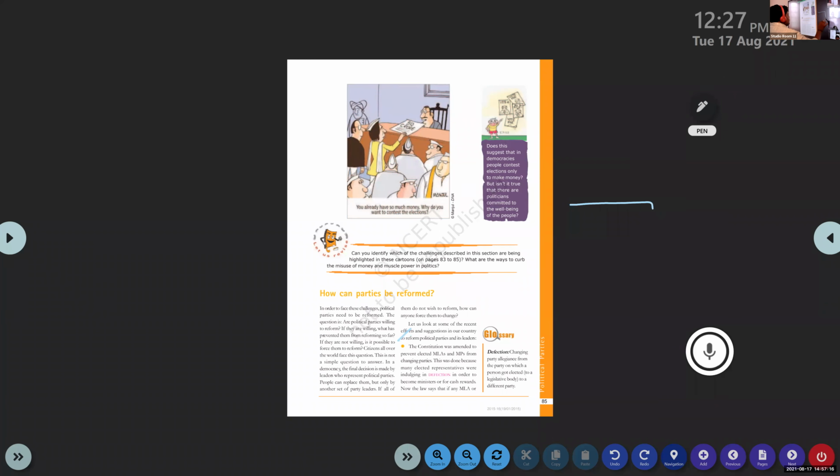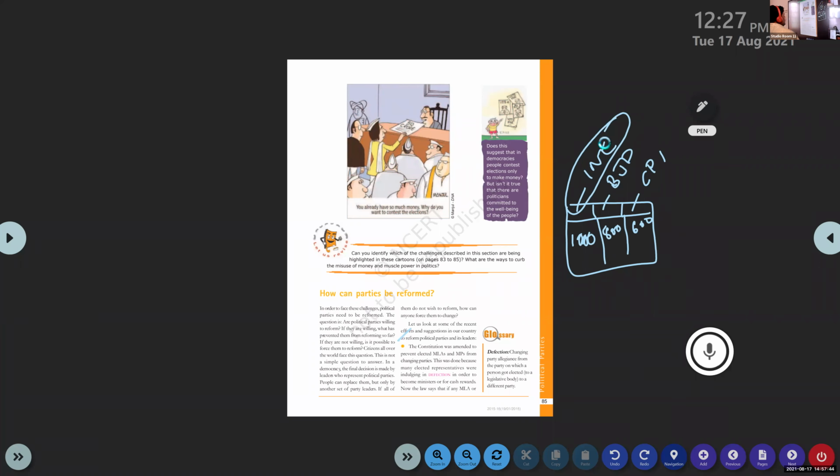Okay, so in a constituency there are three candidates, one from INC, one from BJP, and one from, for example, CPI or something like that. Just imagine this candidate from INC got 1,000 votes, BJP got 800, and the CPM got 600. So here, who is the winner? The candidate from INC is the winner.